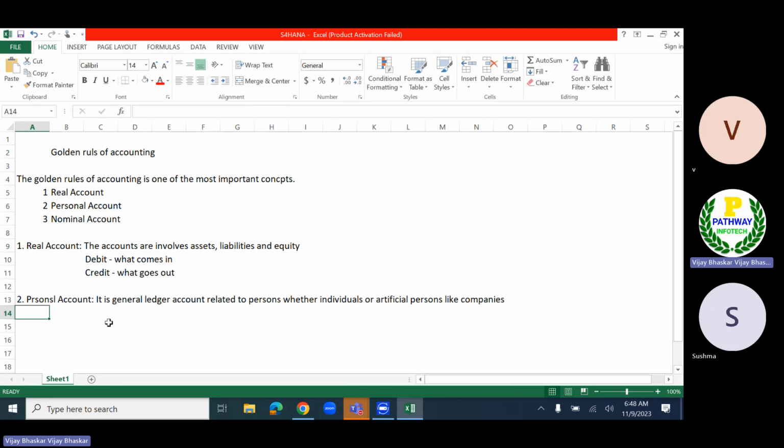So for the personal account: debit all expenses and losses, and credit all incomes and gains. Now let's see the debit. What is going to be debited? All expenses and losses. Then credit all incomes and gains.